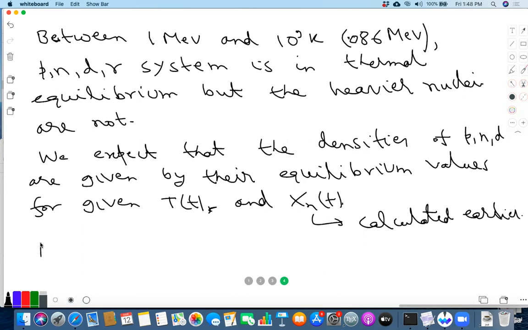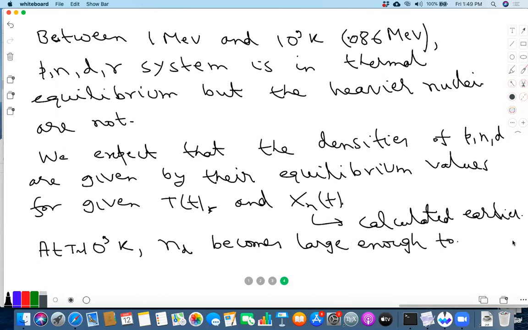Then what happens is that at T of order 10^9 K, the density of deuteron becomes large enough to bring the heavier nuclei under equilibrium.